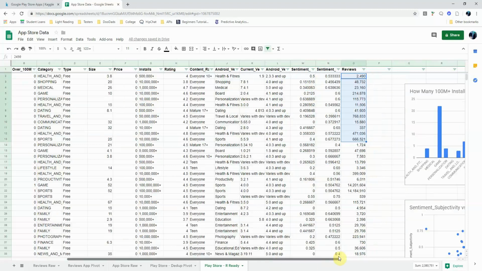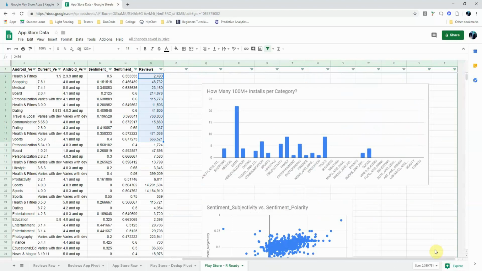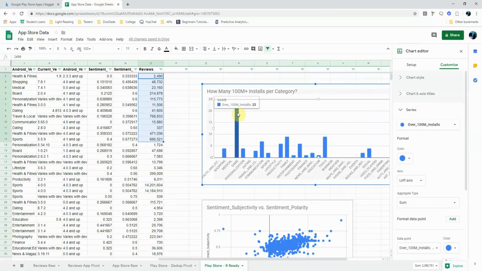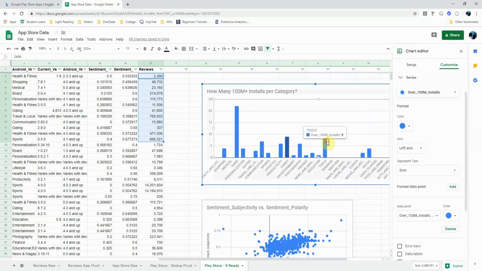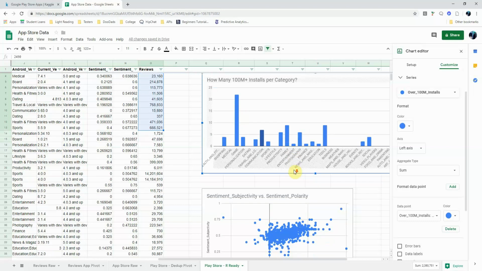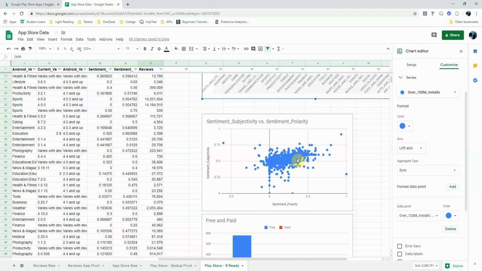So, some descriptive variables about this. How many 100 million plus installs per category? As you'll see over here, we have games taking the top, taking the cake, which is at 22. We also have family at 9, tying in with tools at 9, and then communication at a close third at 7. But there is a huge disparity over here. So I have a feeling the category is going to be a huge factor in this. It's going to have some sway on the decision for the decision trees.